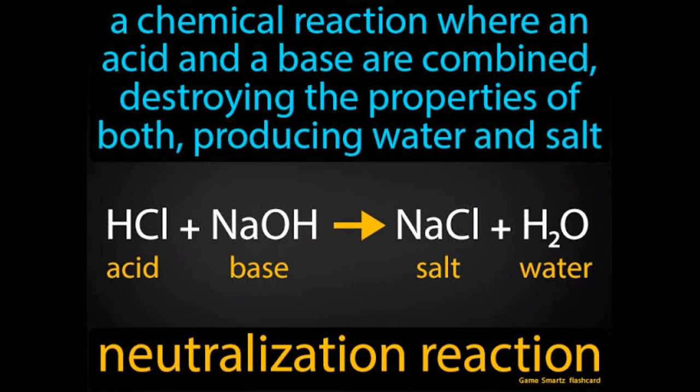Our next topic is neutralization reaction. A reaction in which an acid and a base are combined, destroying the properties of both, meaning neutralizing each other, and producing water and salt. You can see in the example given below. HCl is an acid, NaOH is a base. They react to produce NaCl, that is salt, and H2O is water. So the reaction in which an acid and a base react and destroy each other's properties, and in turn produce water and salt, is a neutralization reaction.